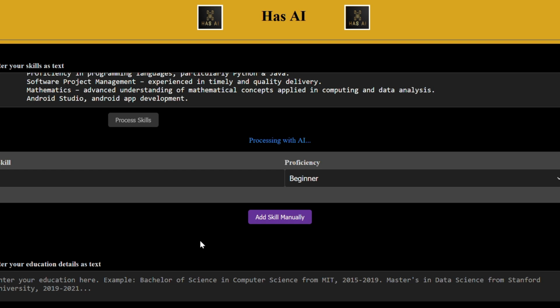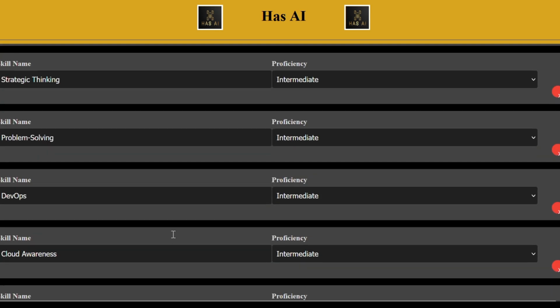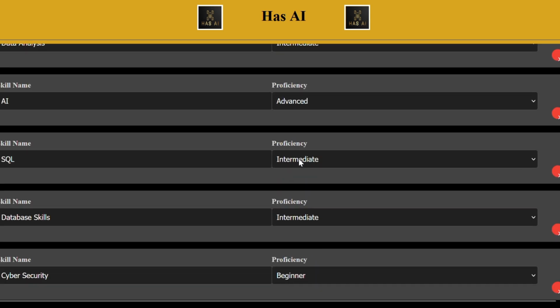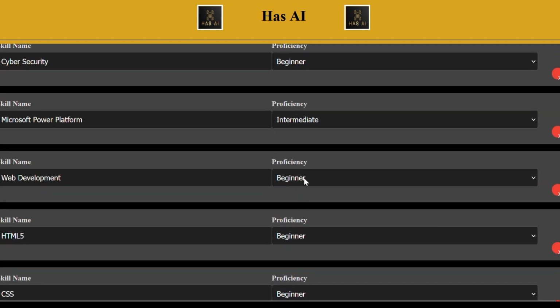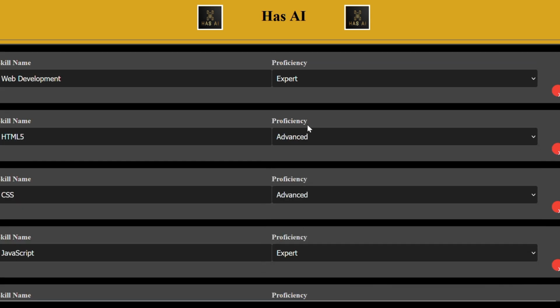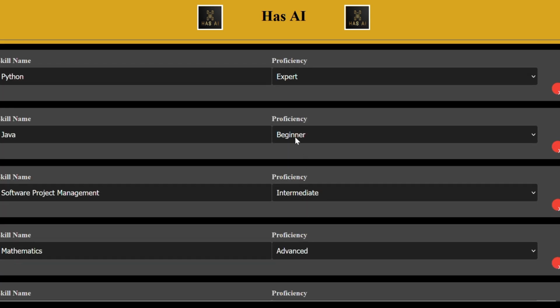Then you see it has put all the skills there. We just quickly go and change the proficiencies to reflect the actual ones, because it can't really get the proficiencies from what we put. It just assumed a lot of the stuff.